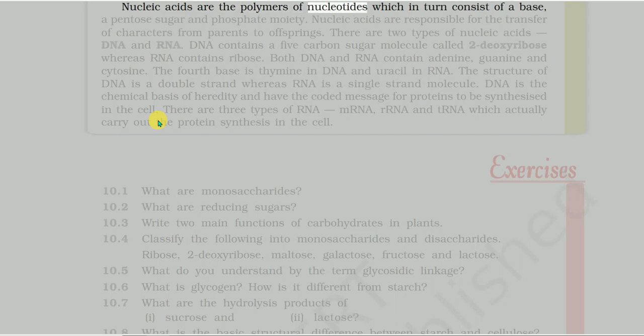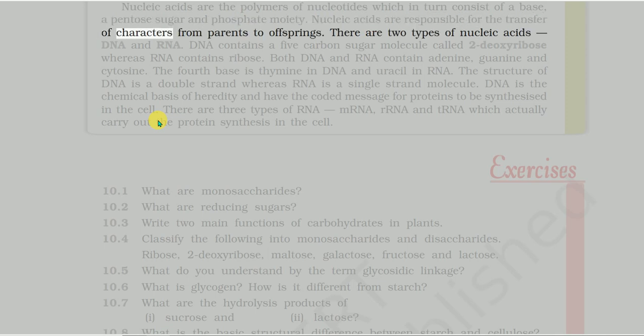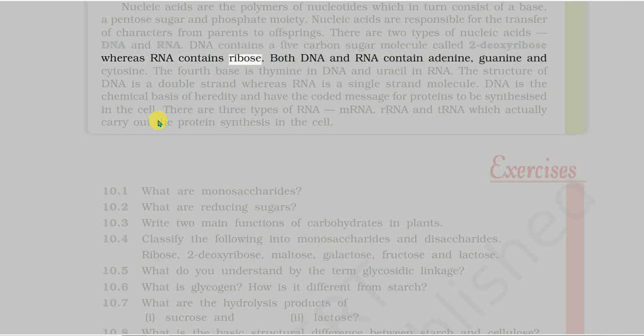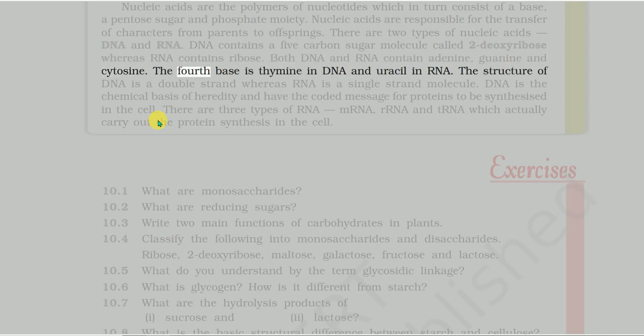sugar and phosphate moiety. Nucleic acids are responsible for the transfer of characters from parents to offsprings. There are two types of nucleic acids, DNA and RNA. DNA contains a 5-carbon sugar molecule called 2-deoxyribose, whereas RNA contains ribose. Both DNA and RNA contain adenine, guanine and cytosine. The fourth base is thymine in DNA and uracil in RNA. The structure of DNA is a double strand, whereas RNA is a single strand molecule.